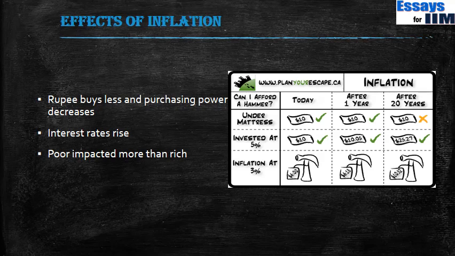The interest rates rise. Let's not get into very economic details, but one purpose of interest rate is actually to cover for the inflation. So when the inflation rises, the interest rates tend to rise as well. Whenever there is inflation, the poor are impacted more than the rich. Because poor have a lot less money than the rich, they tend to spend more percentage of that income than the rich. So when the price rises, the poor are not able to afford the basic necessities, and hence the actual survival of the poor starts getting impacted.